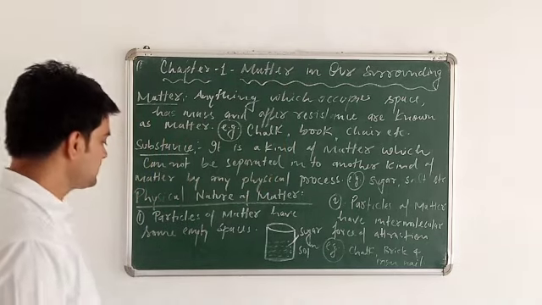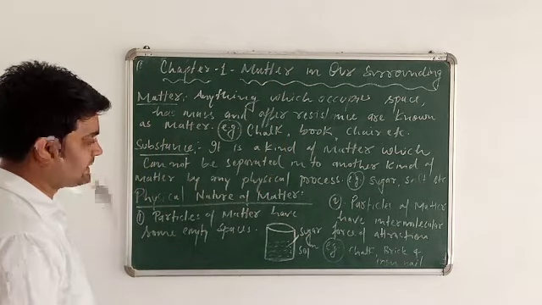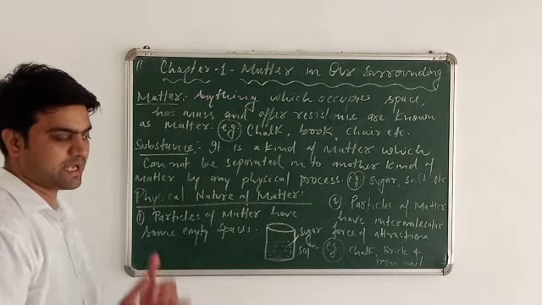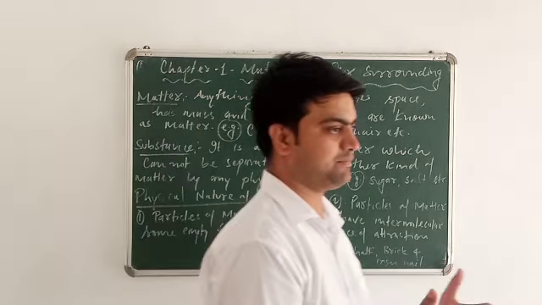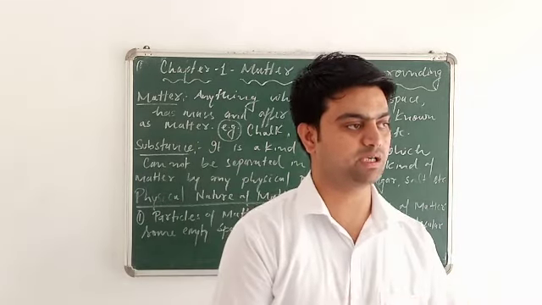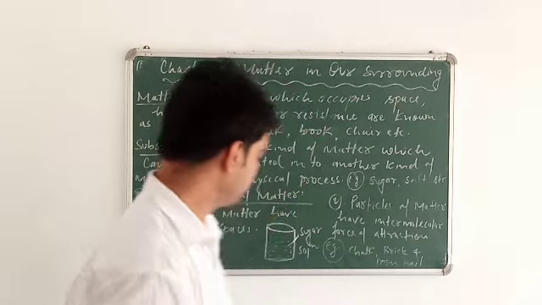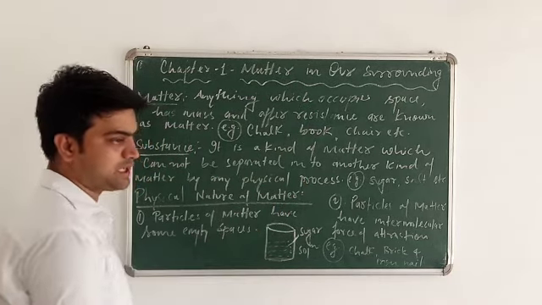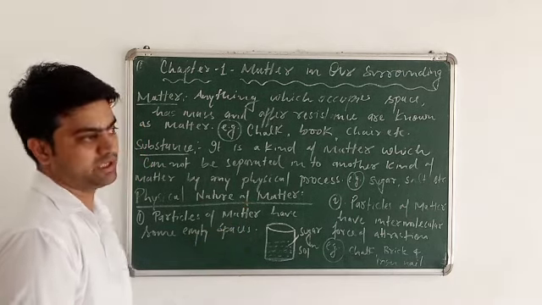The first point is that particles of matter have some empty spaces. That means every particle has some empty space. Let us explain this with an example. Just take a beaker, dissolve the sugar and observe whether the water level increases or not.